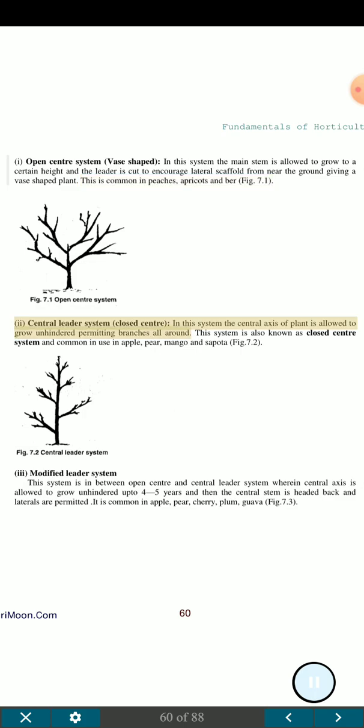II. Central leader system, closed center. In the system the central axis of plant is allowed to grow unhindered permitting branches all around. This system is also known as closed center system and common in use in apple, pear, mango and sapota.